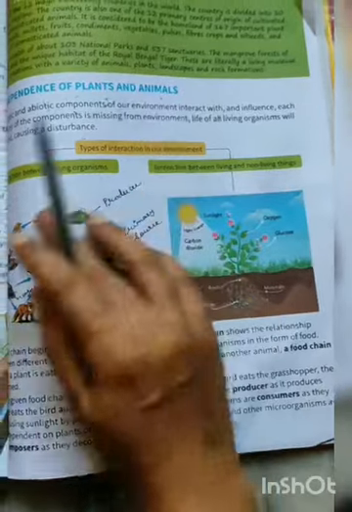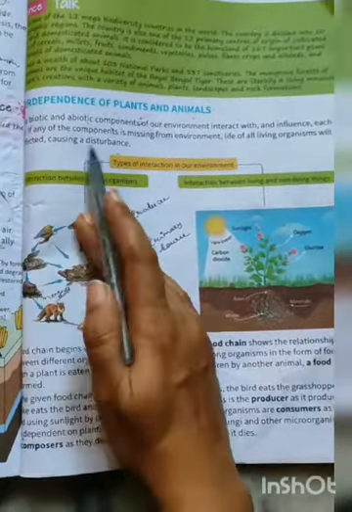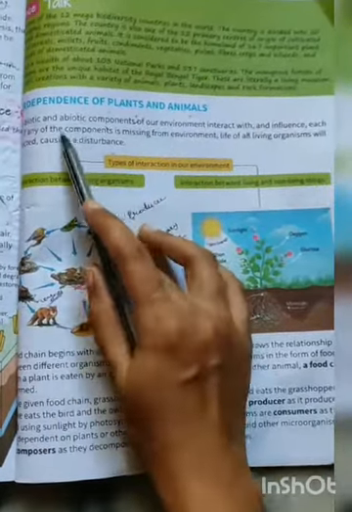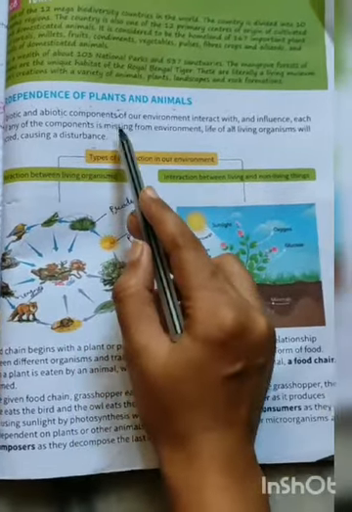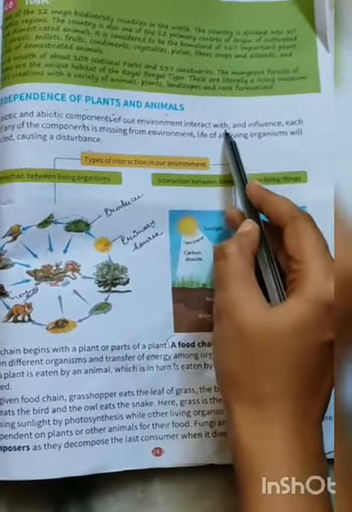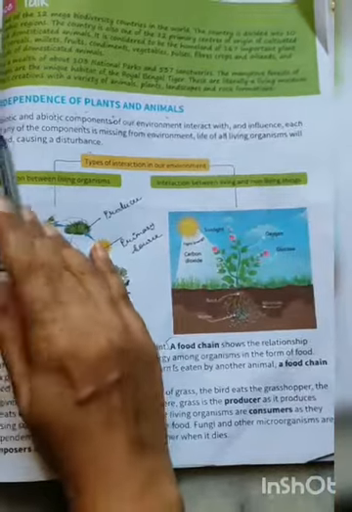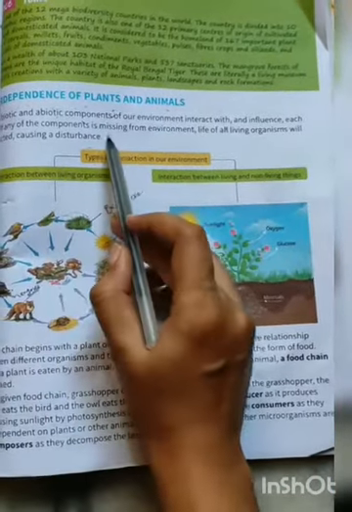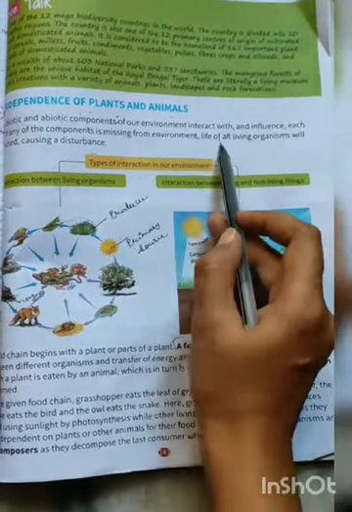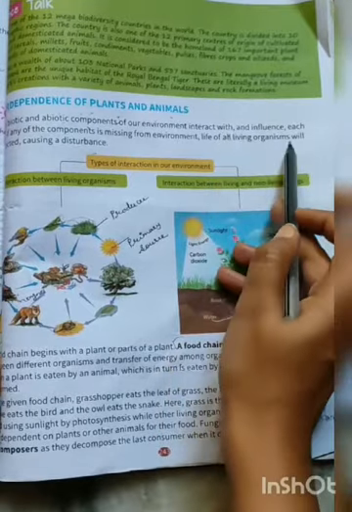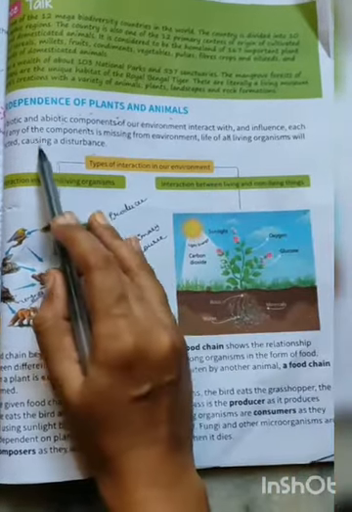Interdependence of plants and animals. Biotic and abiotic. Biotic means living and abiotic means non-living. Components of our environment interact with and influence each other. If any of the components is missing from the environment, the life of all the living organisms will be affected, causing a disturbance.